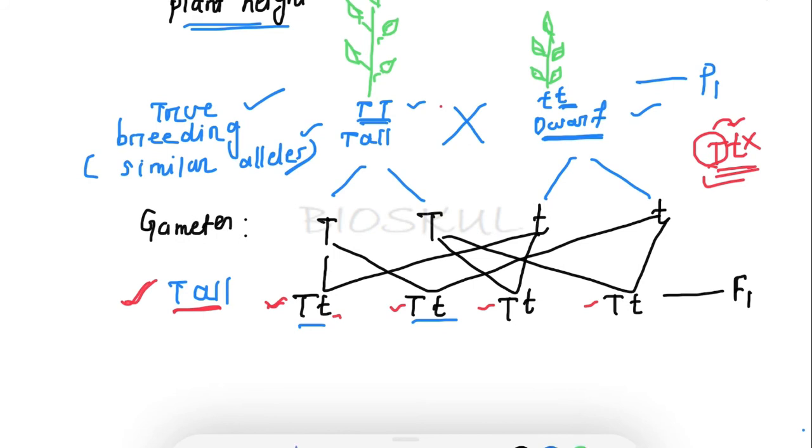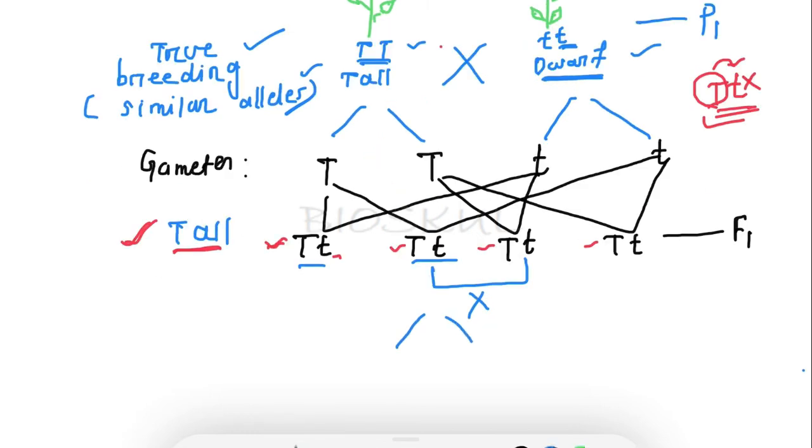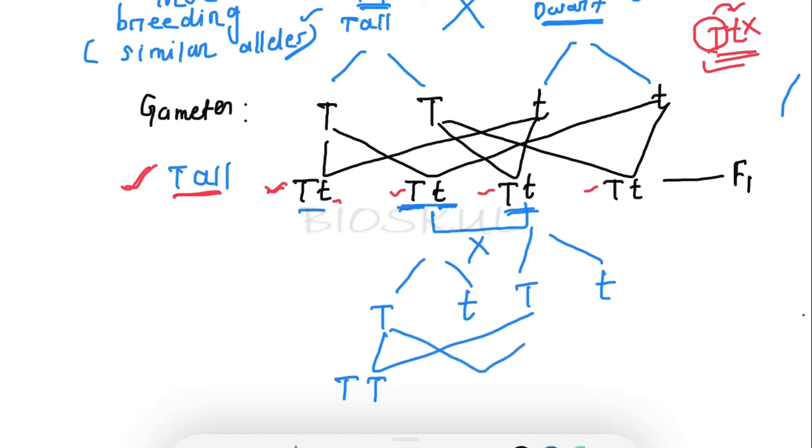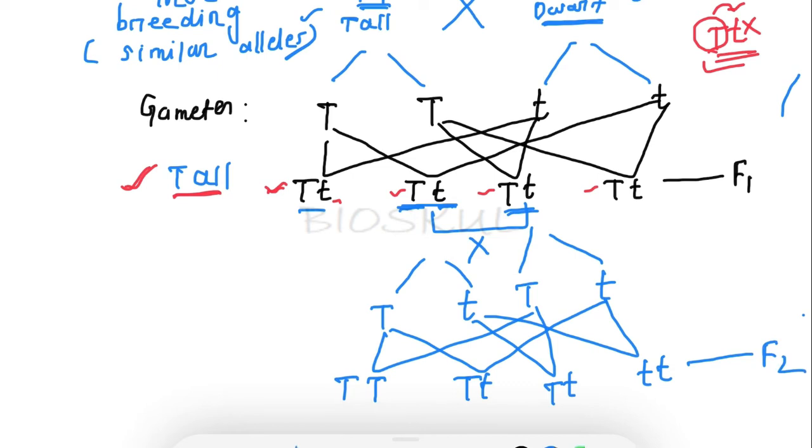In the F2 generation, let's cross between these two plants. First the gametes will be formed. Here the alleles will be separated. One gamete will receive one allele, so one will receive capital T and the other will receive small t. Similarly, here also one gamete will receive capital T and the other small t. Capital T, capital T. Here capital T, small t. Here capital T, small t and small t, small t. So these are the products of the F2 generation.